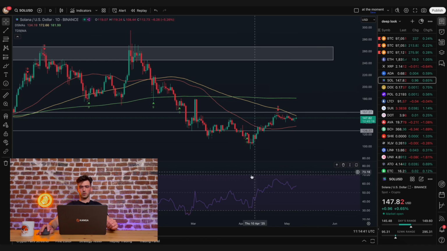There's also a lot of positive signs on the RSI because just like with Bitcoin and Ethereum, Solana is holding the 50 level, staying above it, and showing a willingness to break upward. So the Solana chart confirms what we've observed on Bitcoin and Ethereum. What we're currently seeing is a consolidation, which is most likely a prelude to increased volatility.